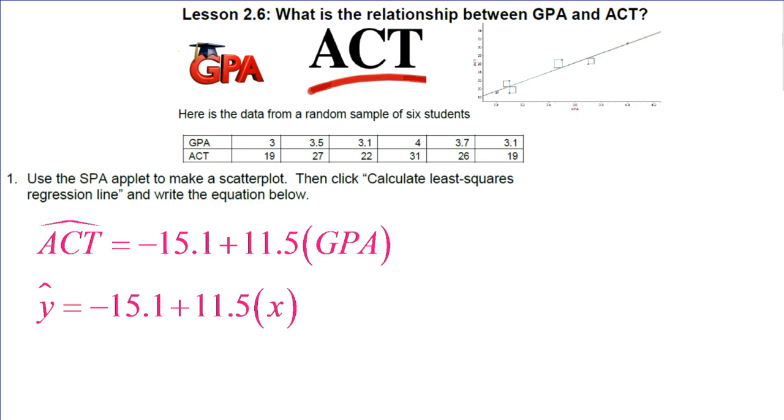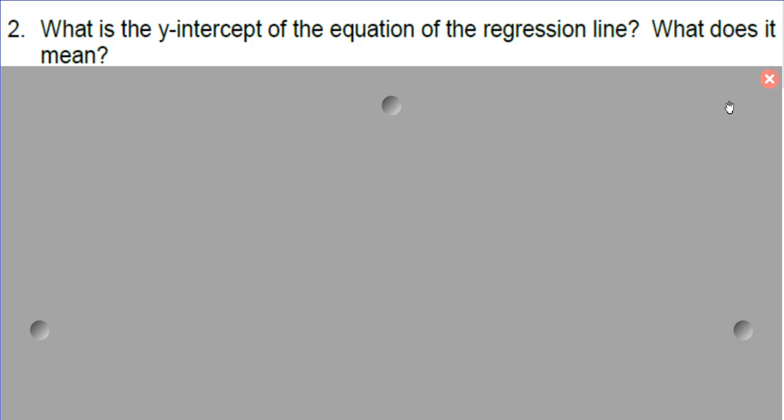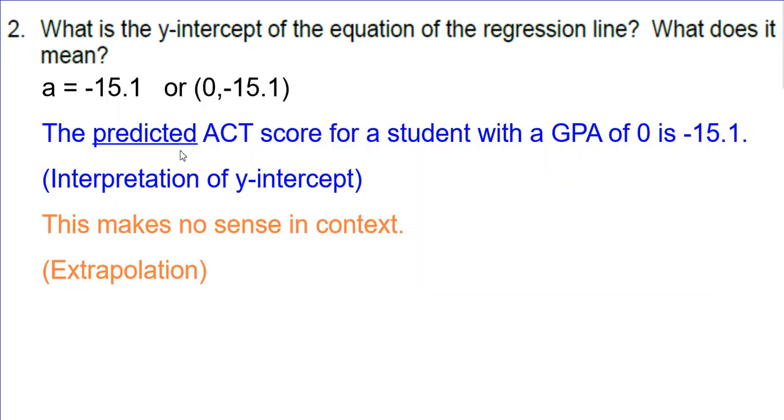Now we want to explain what the parts of the equation mean again. It says, what's the y-intercept of the equation of the regression line and what does it mean? Well, the y-intercept is going to come from that value of negative 15.1. And so what does it mean? It's saying that the predicted ACT score for a student with a GPA of 0 would be negative 15.1. But it doesn't make sense to have a GPA of 0.